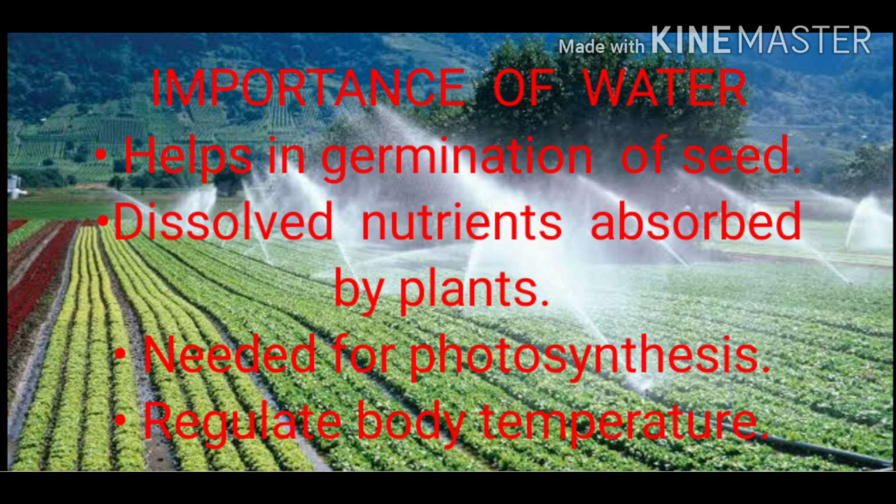Next is dissolved nutrients absorbed by the plants. Nutrients are also dissolved in water and absorbed by the roots of the plants, which helps in the process of photosynthesis. Next, water is needed for photosynthesis. Water is also one of the important raw materials for photosynthesis. That means photosynthesis does not occur in the absence of water.